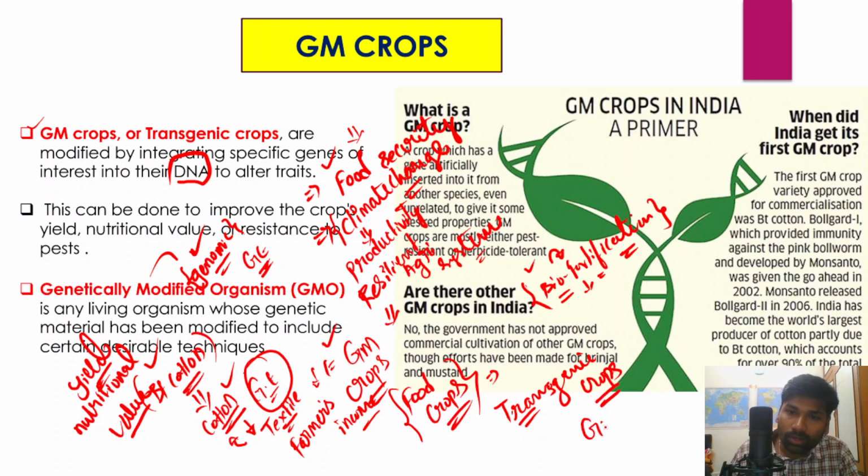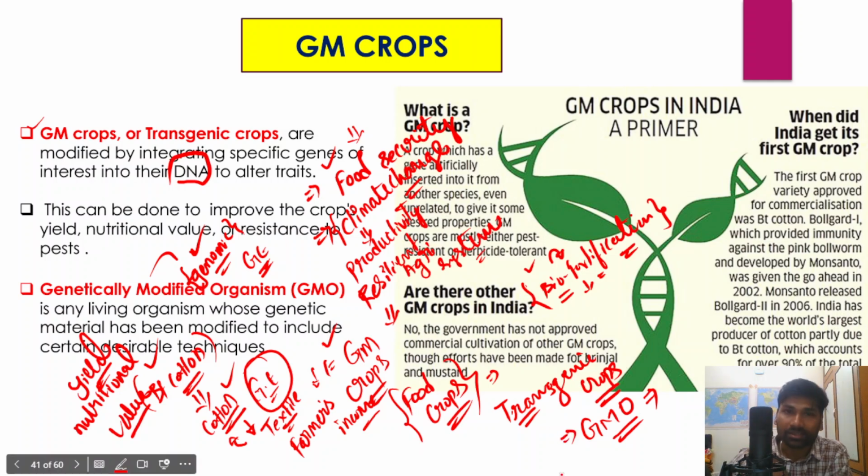We have also talked about genetically modified organisms. A genetically modified organism is any organism, any animal, any plant species whose genetic structure is actually changed. The genetic material of that organism has been changed in the sense that genes are either deleted, or new genes are added, integrated, modified or altered. We would like to have a plant with more desired characteristics, and that is what is called a genetically modified organism, right?